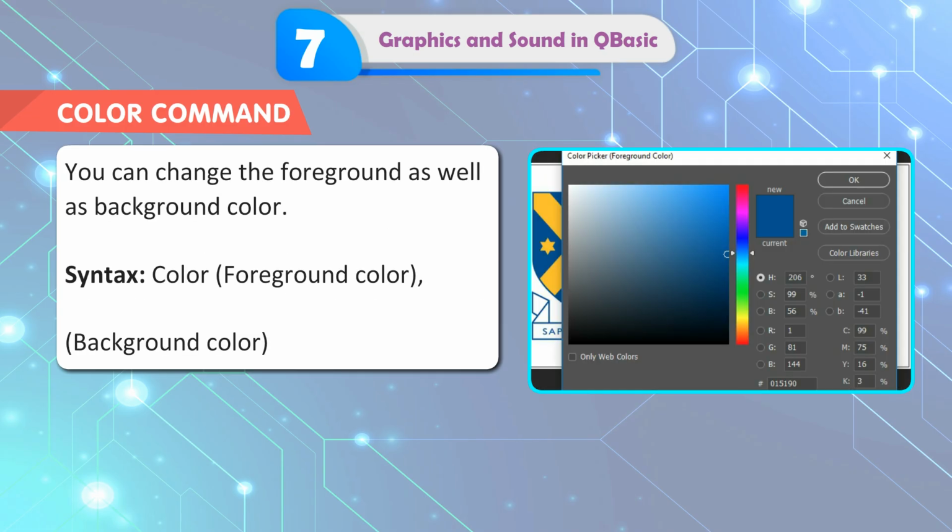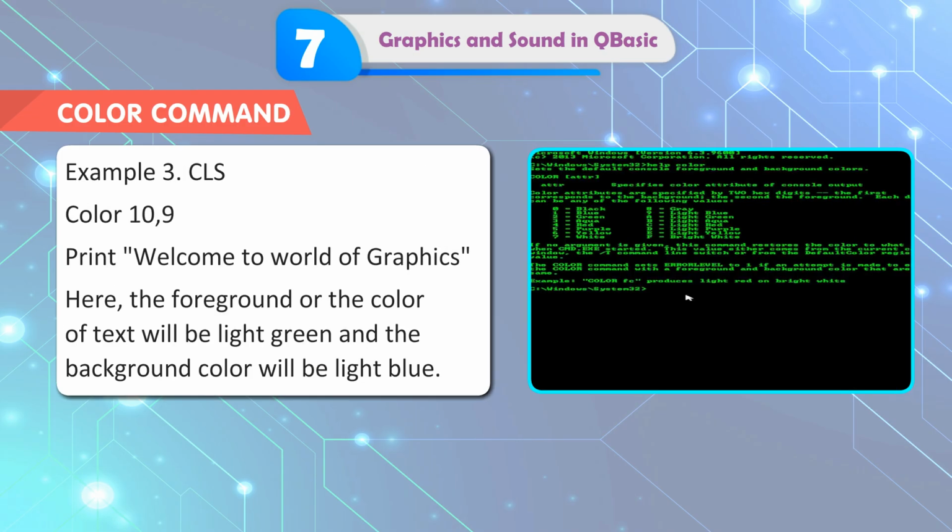You can change the foreground as well as background color. Syntax: COLOR foreground color, background color. Example 3. CLS, COLOR 10, 9, PRINT "Welcome to World of Graphics." Here, the foreground or the color of text will be light green and the background color will be light blue.